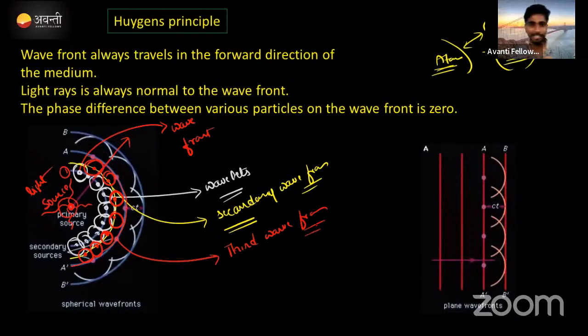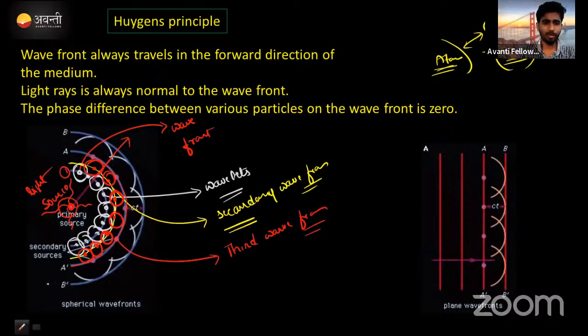Again in the forward direction, some particles present on the third wavefront also behave like a source. And like this, by this phenomenon the light energy will be carried in the forward direction. This is the principle given by Huygens. Correct? This is the principle, guys. That's it.